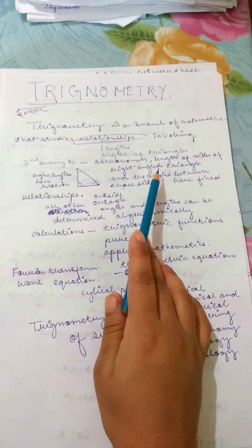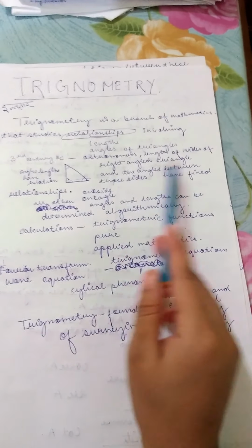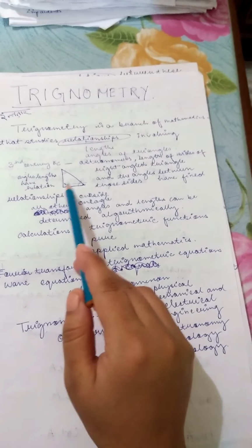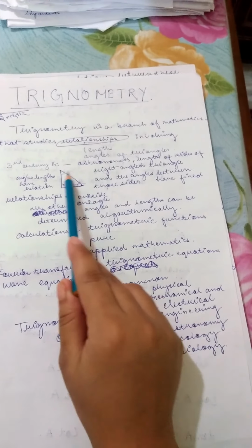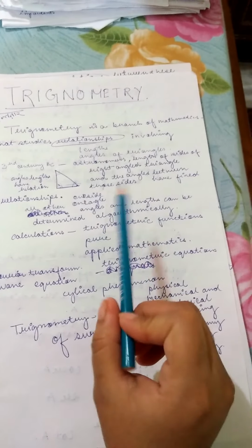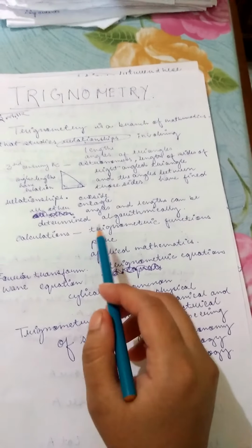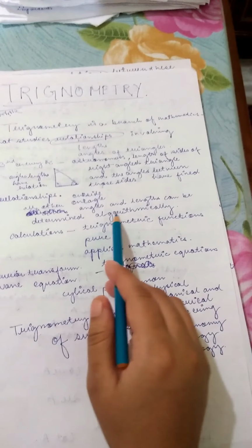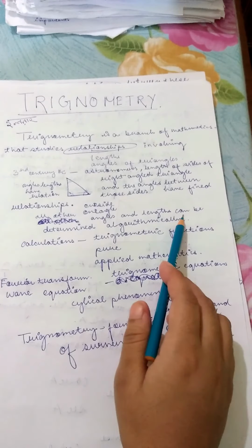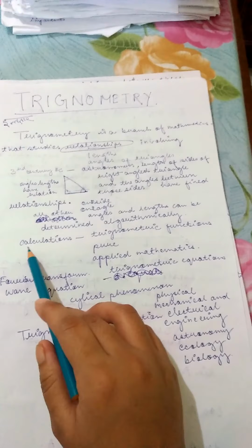The astronomers saw that the lengths of the right angle triangle and the angles between those sides have fixed values, a fixed relationship. So they found this in the 3rd century BC. We can write this in the history of trigonometry if it's asked in the question. So all other angles and lengths can be determined algorithmically, by the formulas.